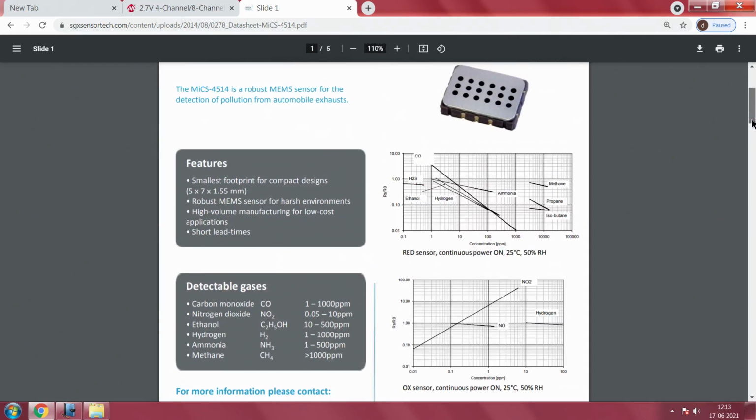The top one is telling you the cross sensitivity of such a sensor. It is cross sensitive to methane, propane, ammonia and so on and so forth, so many other related things. Of course, it is also measuring carbon monoxide, it is measuring CO, but when you are measuring CO, there are other gases also it is cross sensitive to.